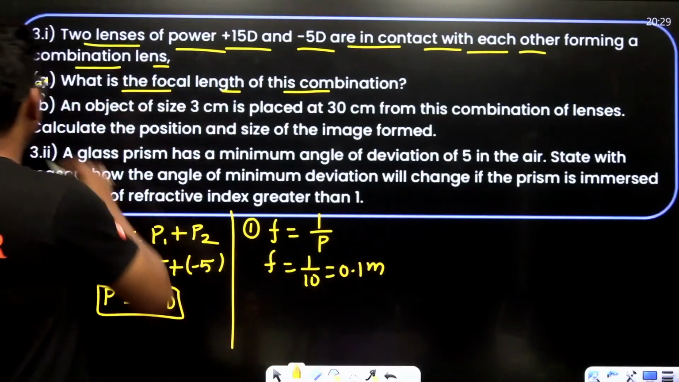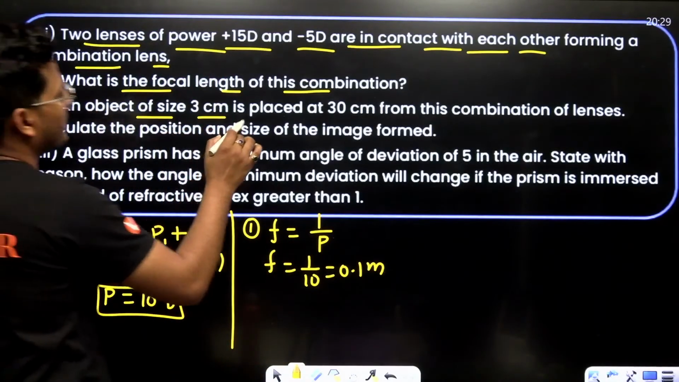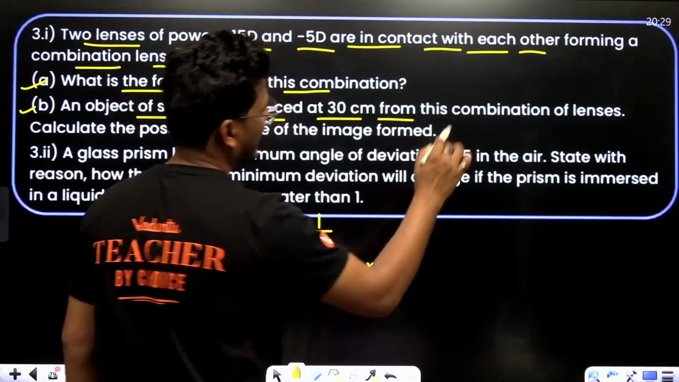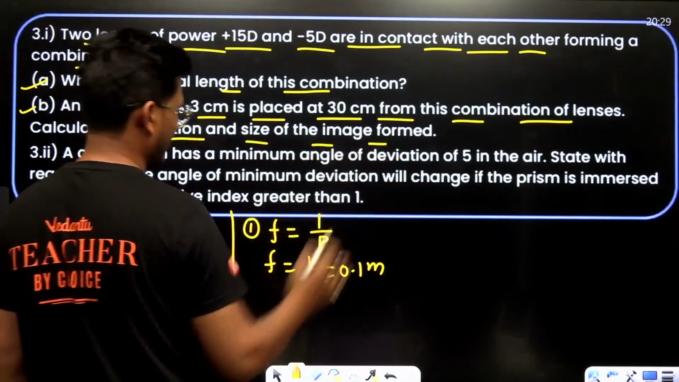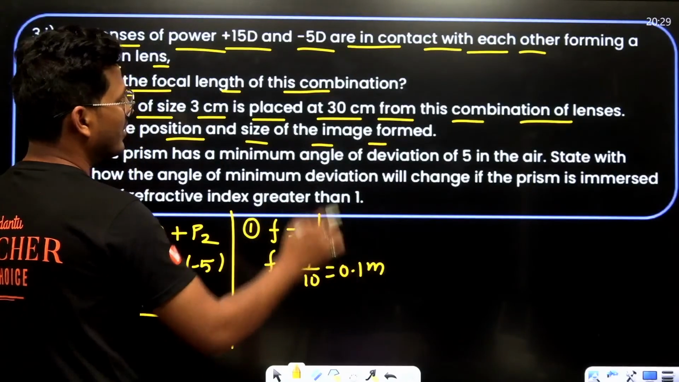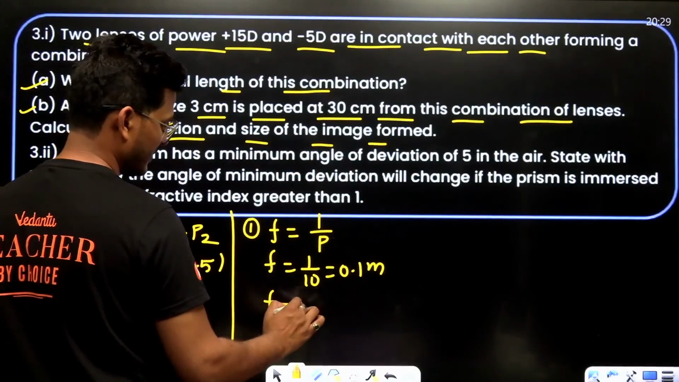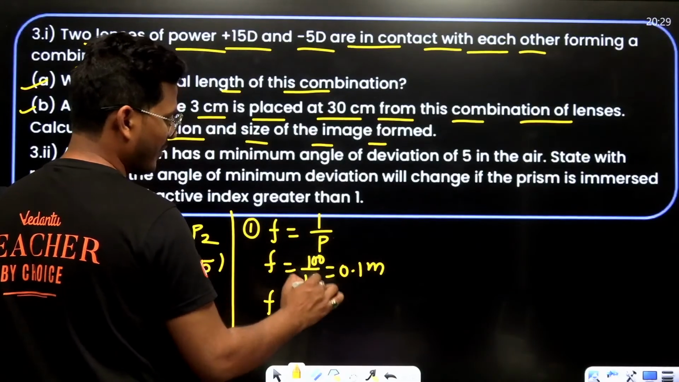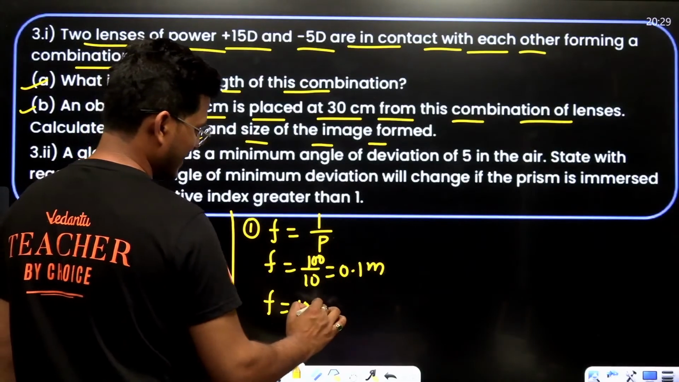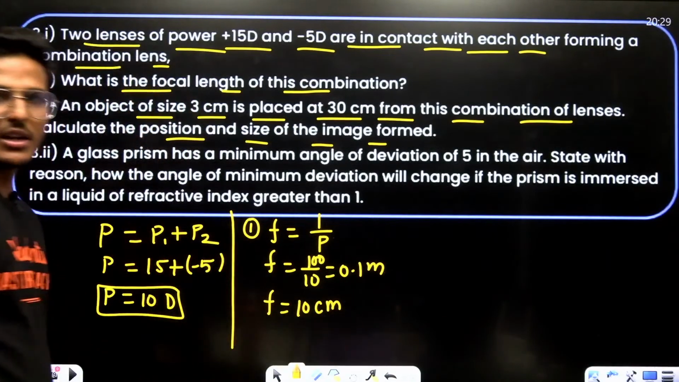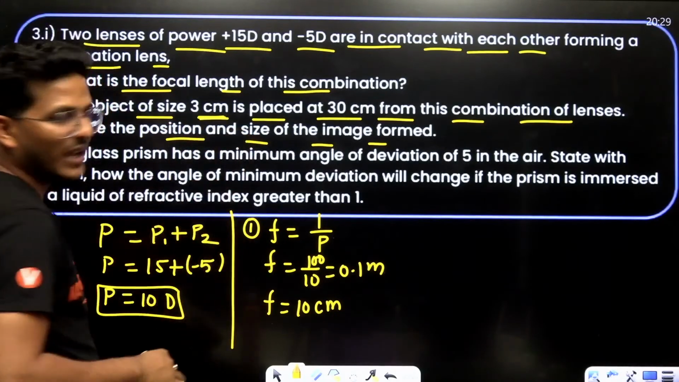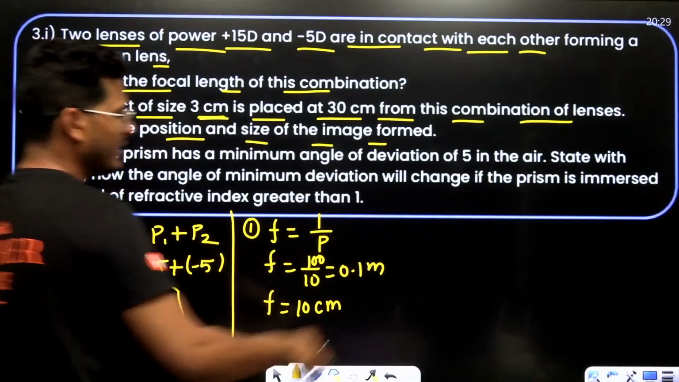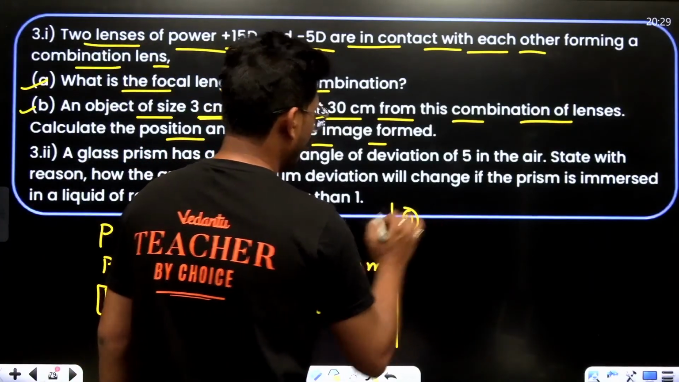Okay, it's fine. An object of size 3 centimeter is placed at 30 centimeter from the combination of lens. Calculate the position and size of the image. See, you have the value. This is basically 100 upon 10, that is 10 centimeter. Why will I calculate in centimeter? Because in the next question values are in centimeter, so that we can also calculate.